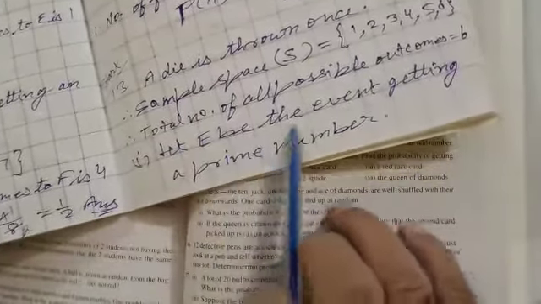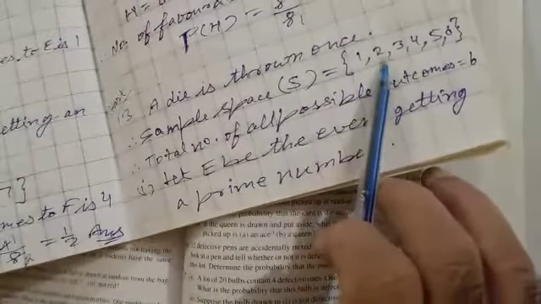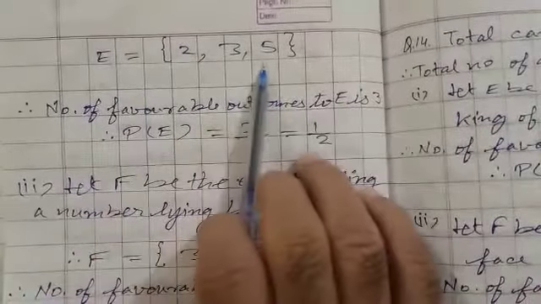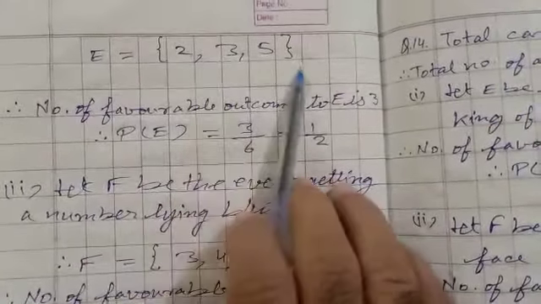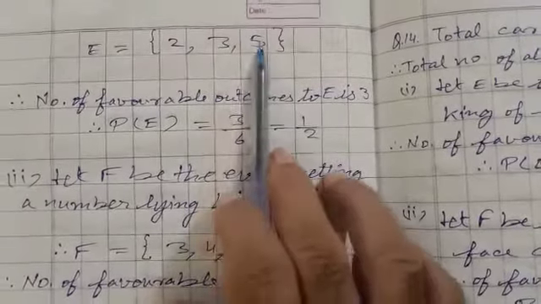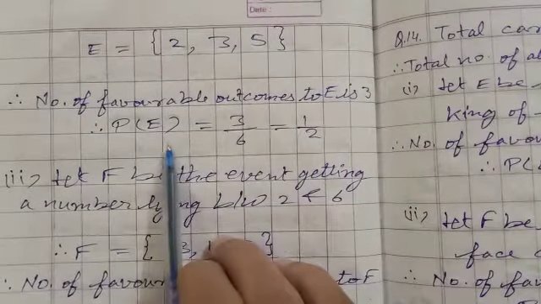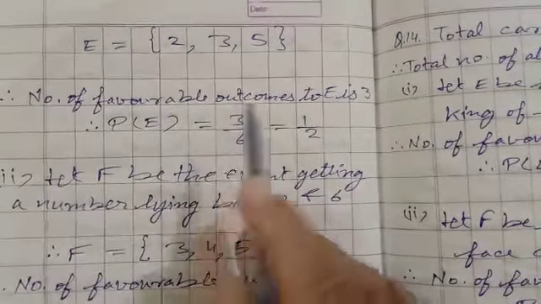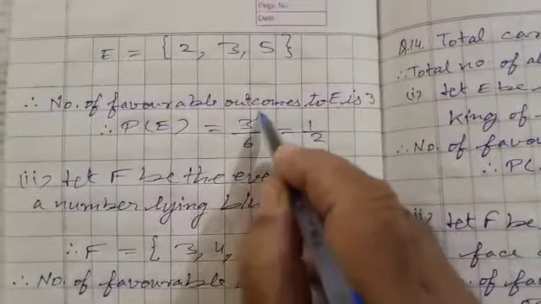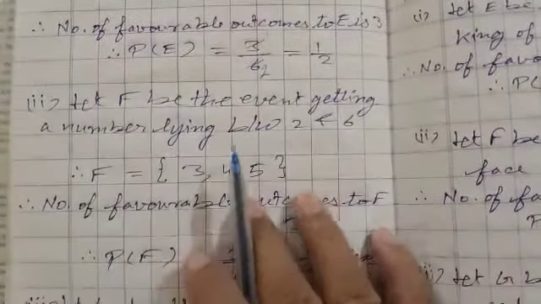Let E be the event of getting a prime number. Prime numbers are 2, 3, 5. So we write E equals {2, 3, 5}. Number of favorable outcomes to E is 3. Probability of the event is 3 upon 6. 3 ones are 3, 3 twos are 6. That is 1 upon 2.